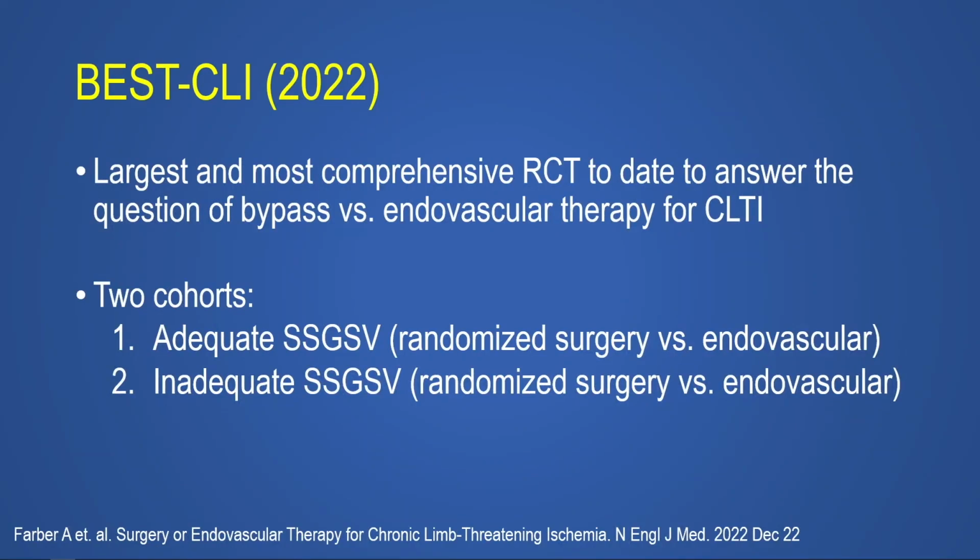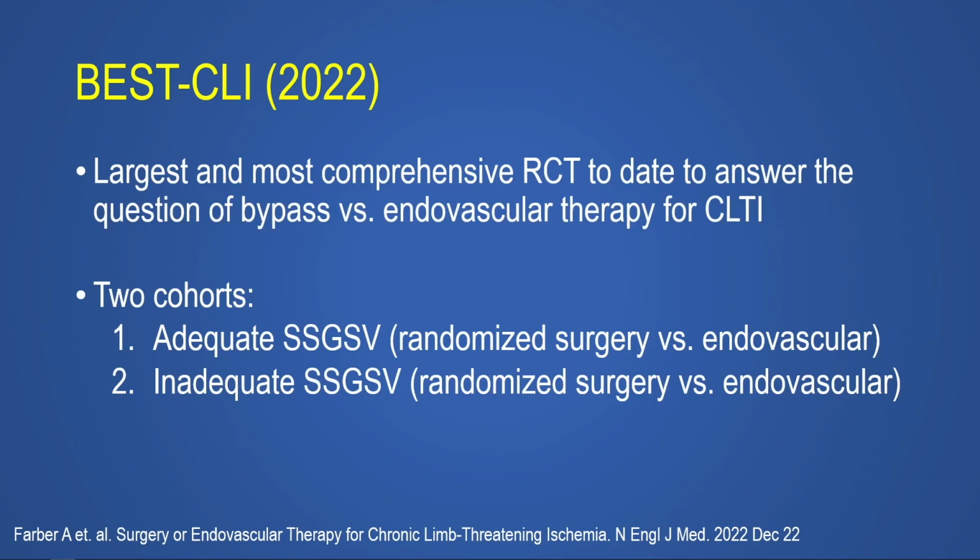Last year, the BEST-CLI study was published. This was the largest and most comprehensive randomized controlled trial to date to answer the question of bypass versus endovascular therapy for CLTI. The study contained 2 cohorts of patients. Cohort 1 included those with adequate single-segment great saphenous vein, and Cohort 2 included those without adequate single-segment great saphenous vein.